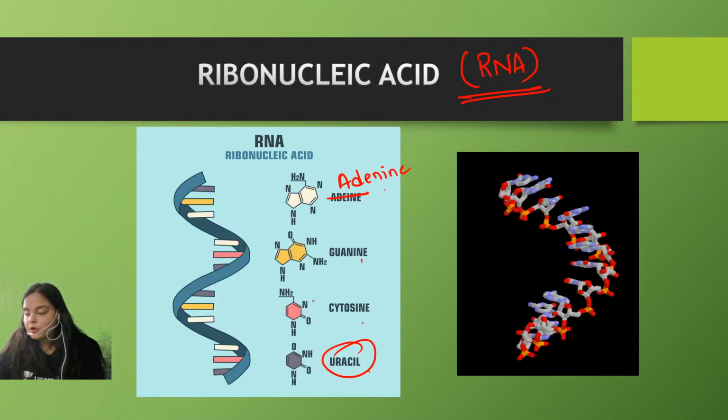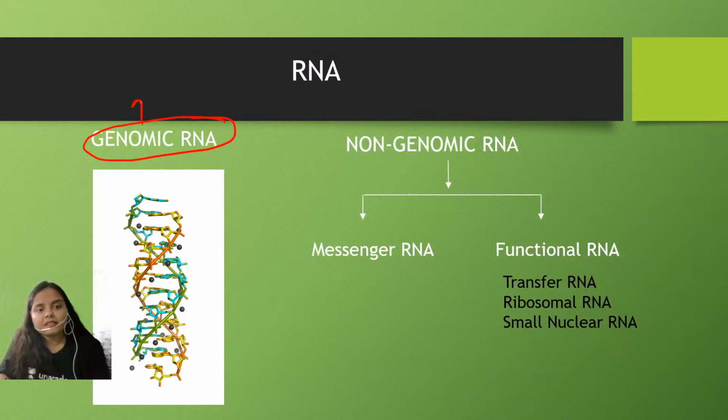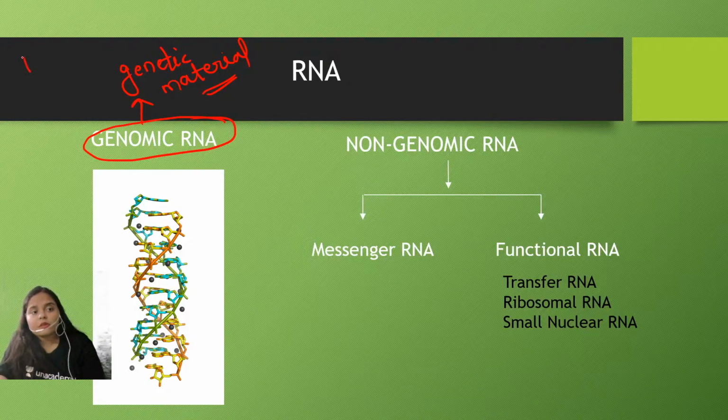Now let us know what are the different types of RNA available and their structures. The RNA can be classified into two broad categories: the genomic RNA and the non-genomic RNA. When RNA is present in the genomic RNA form, that means it is behaving as the genetic material. But it is very rare in nature. There are few examples like the reovirus or the wound tumor virus.